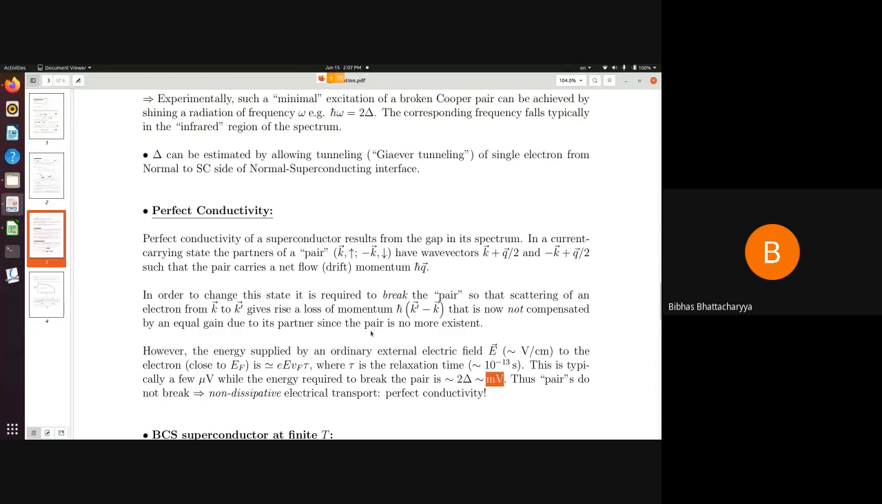So the ordinary electric field will be delivering an amount of energy which is much less than the energy required to break the pair. Therefore, since the pair is not breaking, the scattering of the electrons from electrons in a Cooper pair will always be done in a compensatory manner. Okay, so the net momentum loss will be 0, and therefore you will be having perfect conductivity. So this is the situation as far as T equal to 0 is concerned.